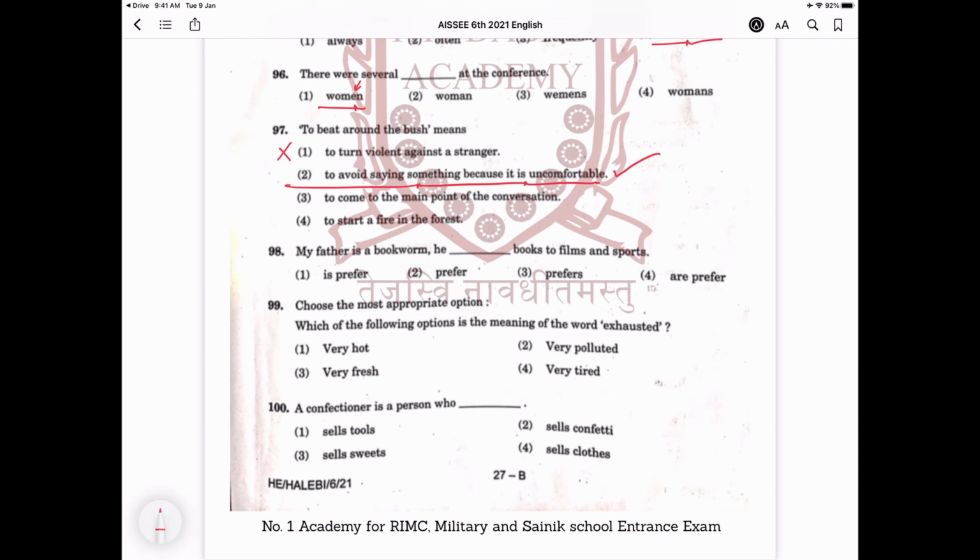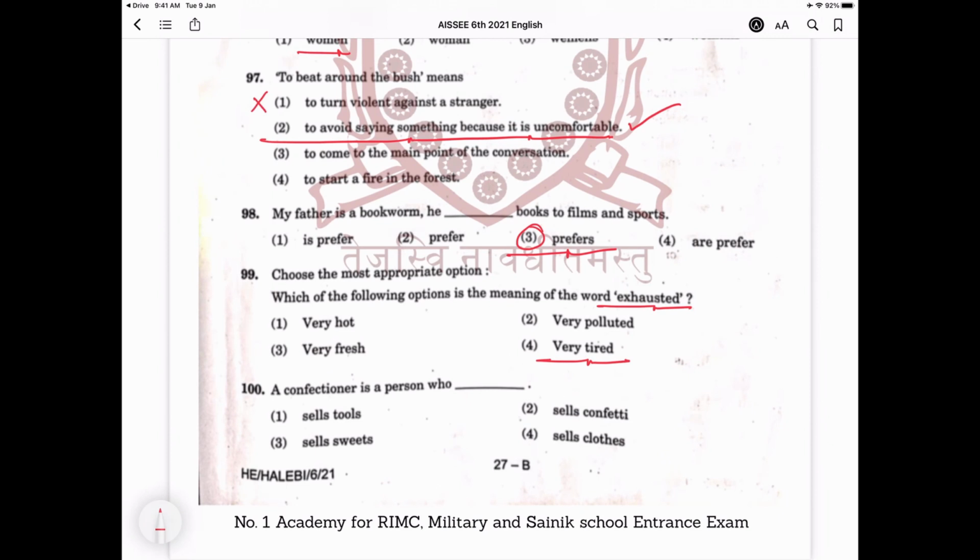In question number 98, my father is a bookworm. He dash books to films. So he prefers. The correct answer is option number 3. In question number 99, choose the most appropriate option. Which of the following options is the meaning of the word exhausted? Exhausted is a very common word used for tiredness. So very tired. And the final question, a confectioner is a person who sells sweets. So this is the answer.